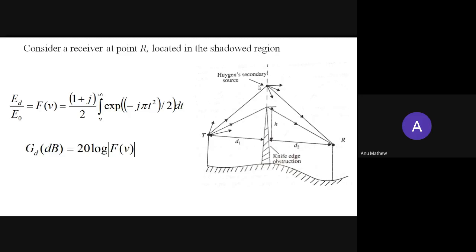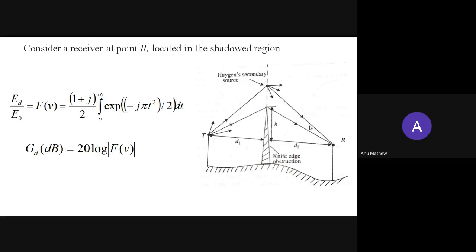This secondary source will produce a secondary wavefront, and that secondary wave will also travel in the same propagation direction as the primary wavefront.